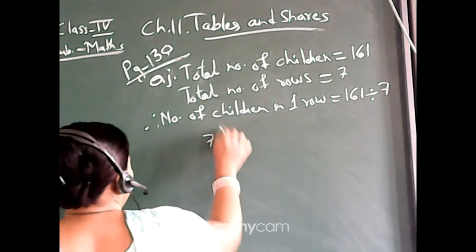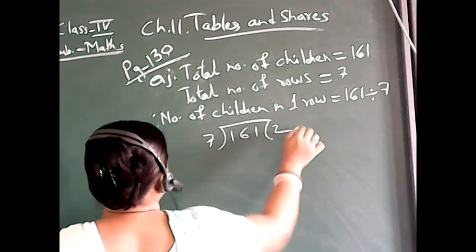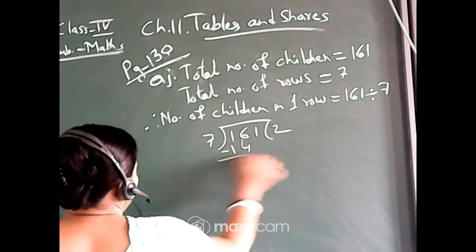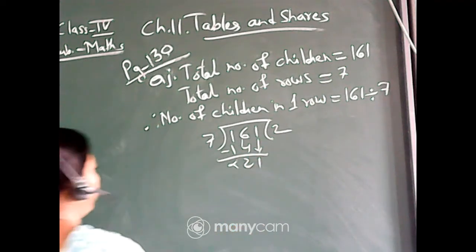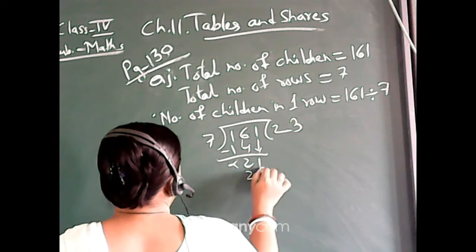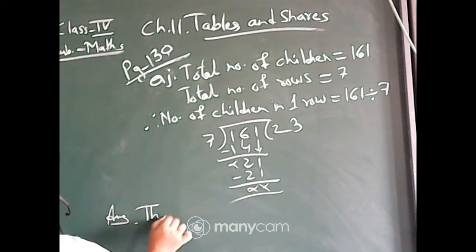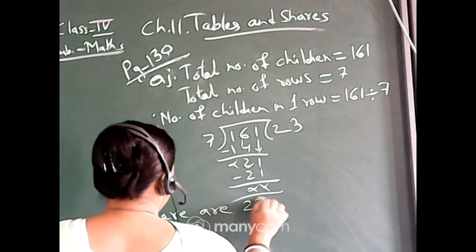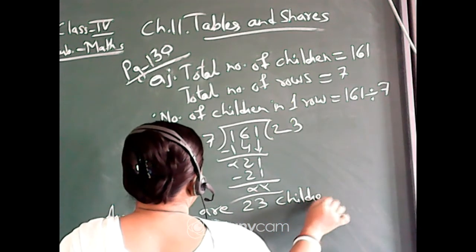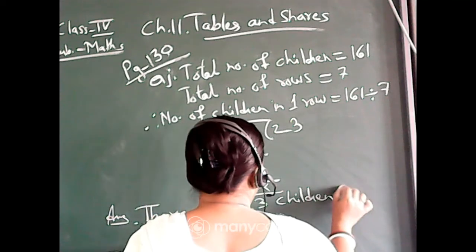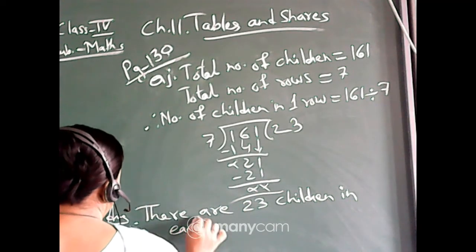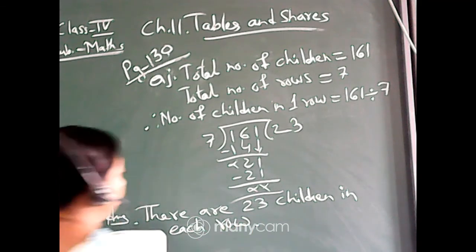Now 7 outside, 161 inside. 7 twos are 14. Subtraction, 2. Now this 1 will come down. It is 21, 7 threes are 21. So answer will be, there are 23 children in each row. Okay.